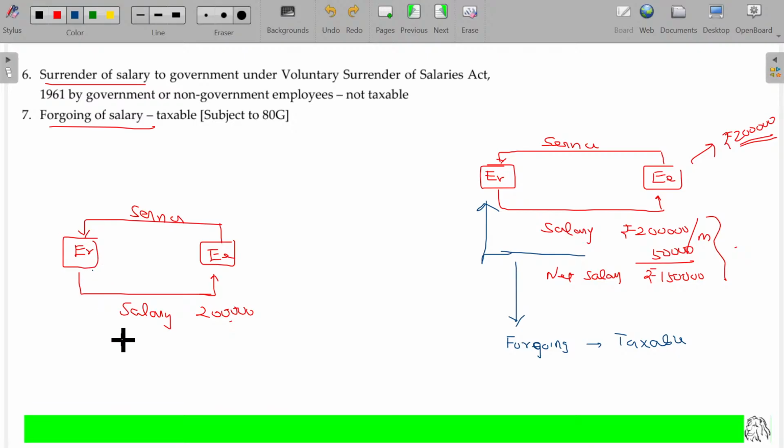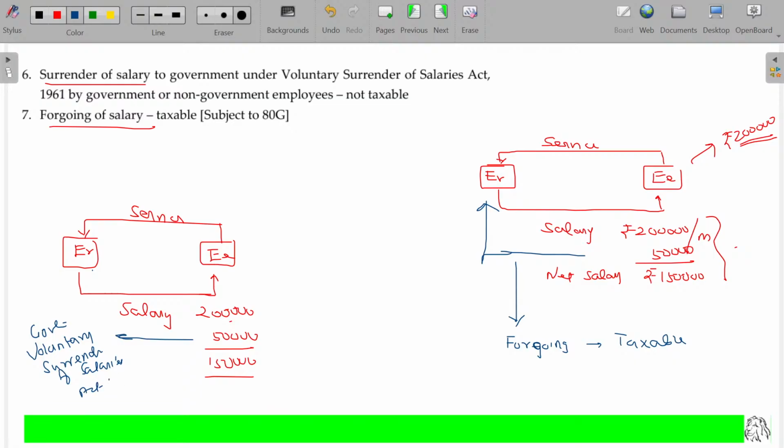Whoever it may be, the employee now says, "Just pay me 1 lakh 50 only." This 50,000 is given to the government itself, as per the Voluntary Surrender of Salaries Act.